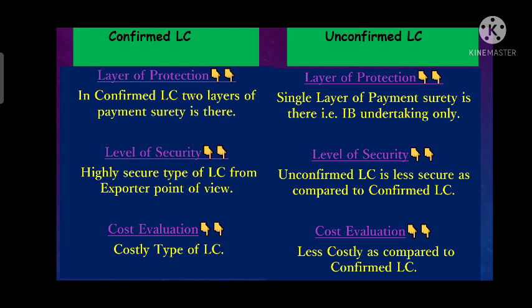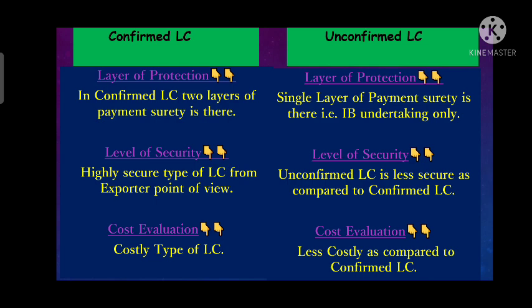Now we will discuss the level of security. As in confirmed LC there are two layers of payment protection, so it is highly safe, or we can say highly secure type of LC from the exporter's point of view. Why is it highly secure from the exporter's point of view?